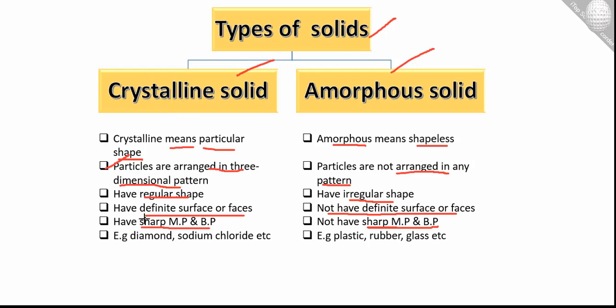Examples of crystalline solids are diamond and sodium chloride, while amorphous solids include plastics, rubber and glass, etc. These are the examples of amorphous solids.